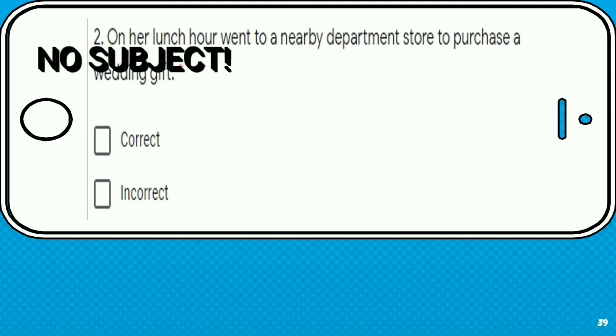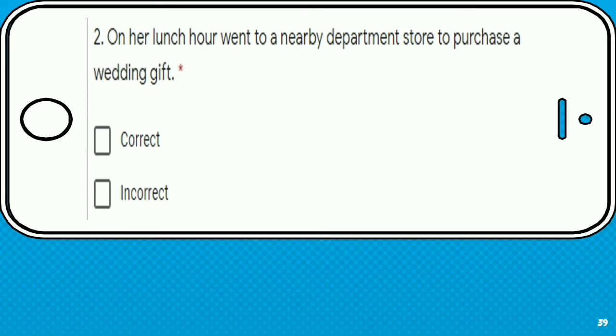It's object of preposition because it is put after preposition on. So don't get into the trap again. This is incorrect. The subject is missing.